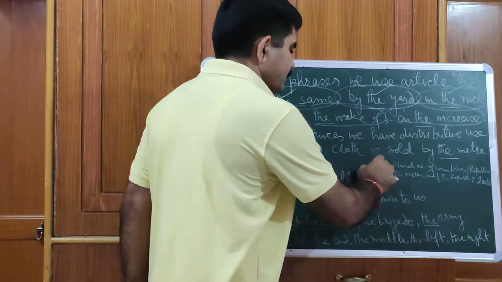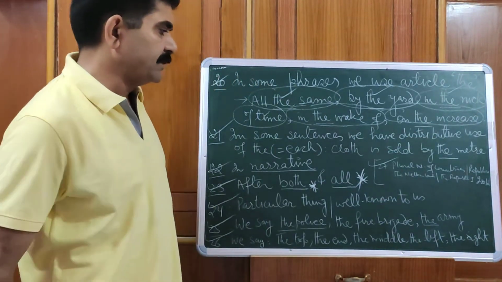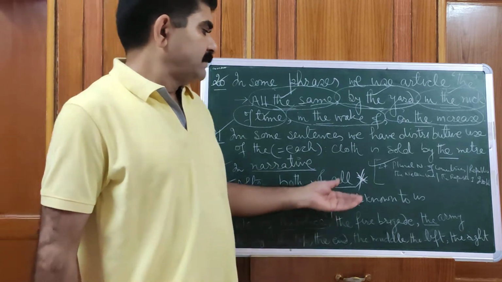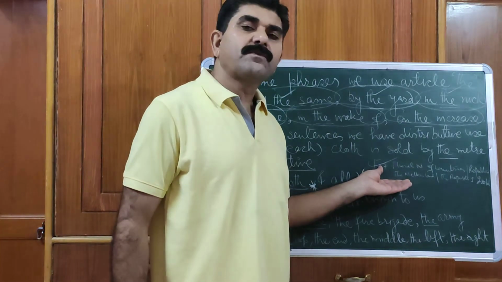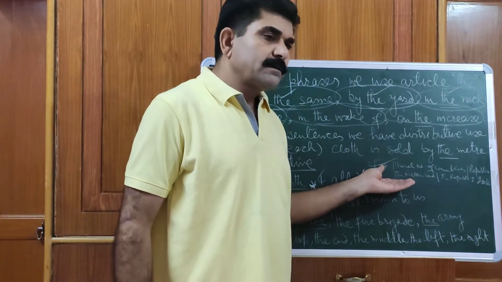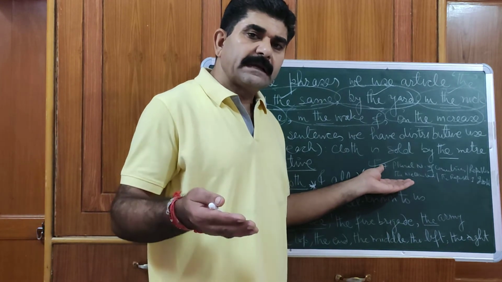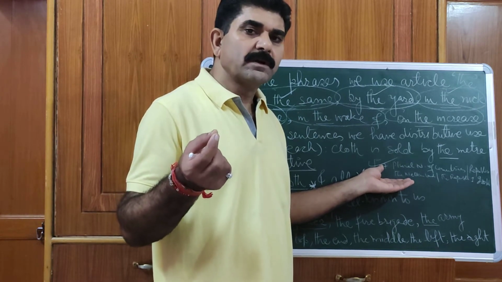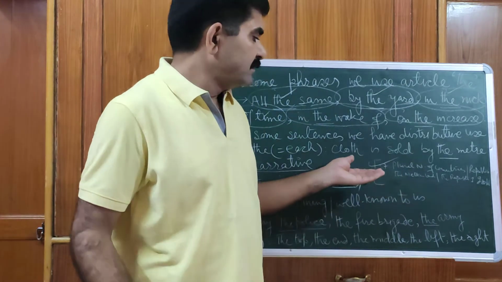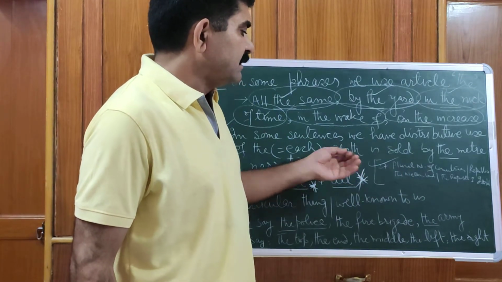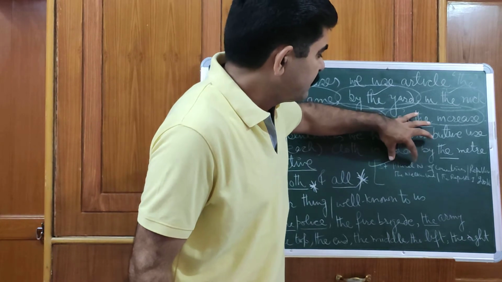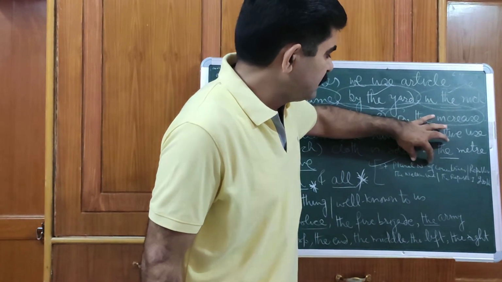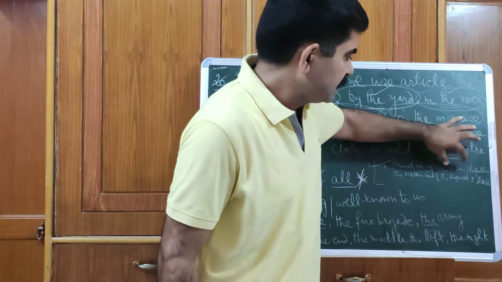Then we have the last point. We also use the before plural names of countries. Some countries have S in plural form. First we will use the before plural names of countries and republics.